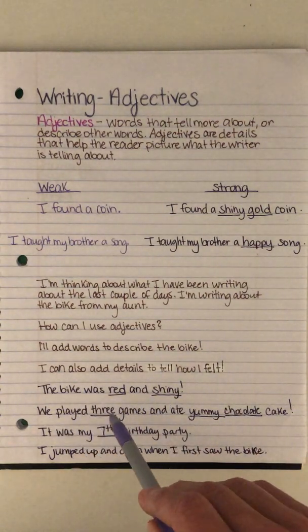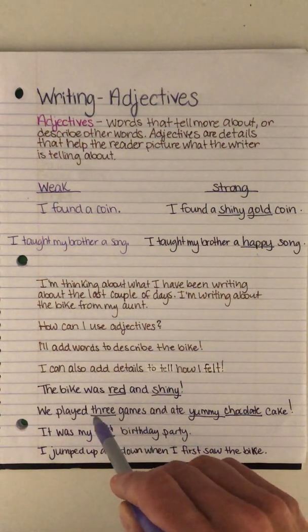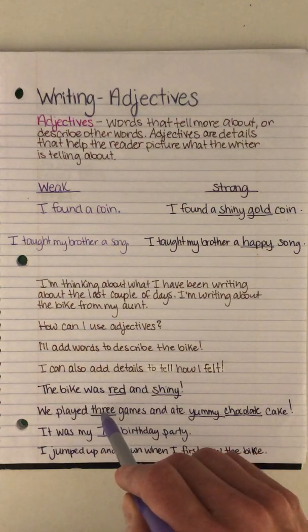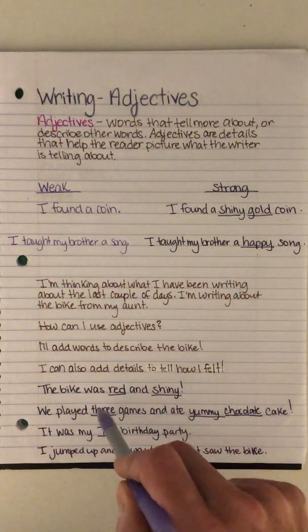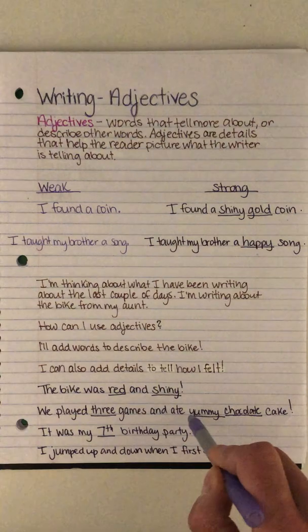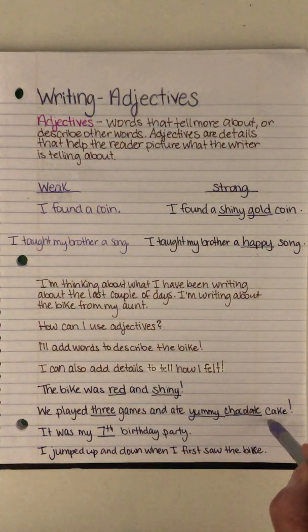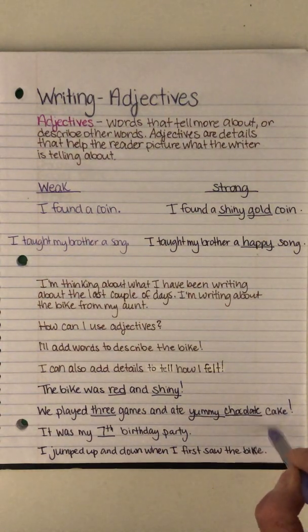We played 3 games. So I'm giving a little bit of a detail to tell how many games I played. Or instead of saying 3 games, I could have said what kind of games they were or where we played the games. And ate yummy, underlined yummy, chocolate cake. So what kind of cake did we eat? Yummy chocolate cake.